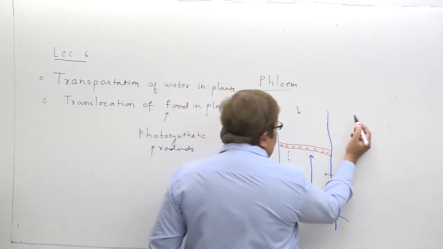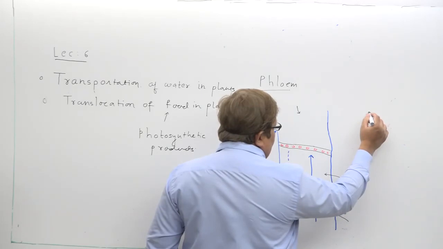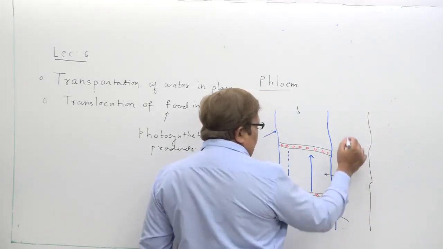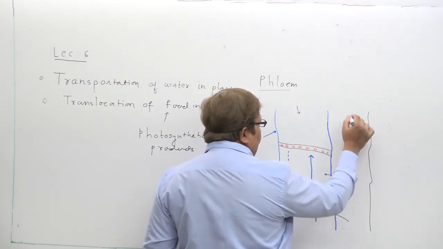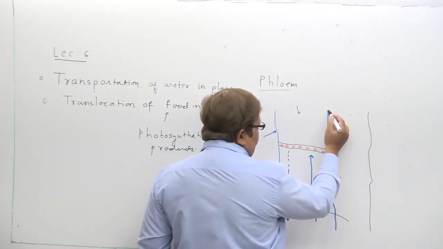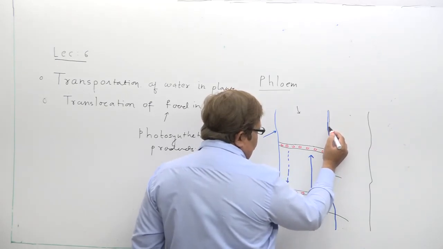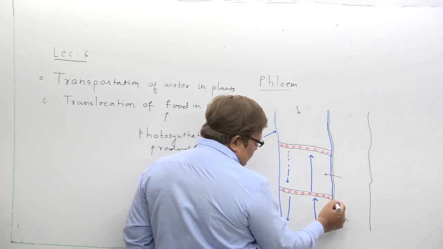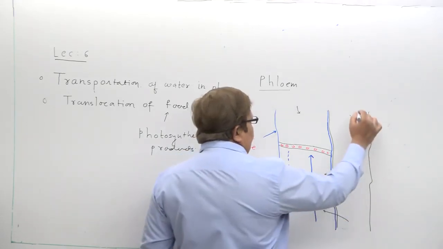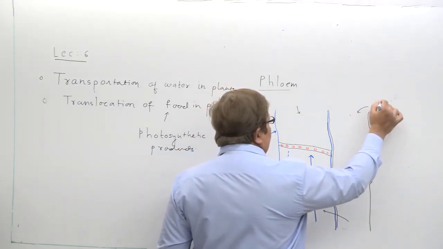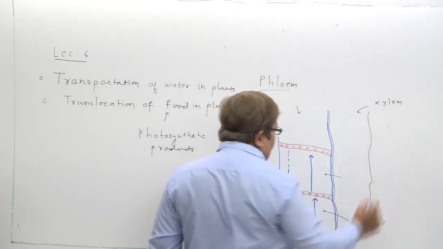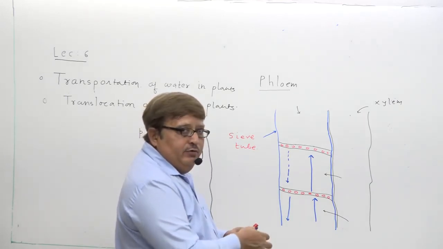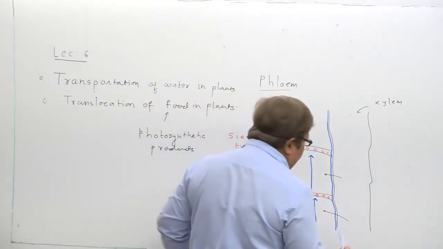I am drawing the xylem tissue just beside the phloem tissue. And you all know very well what flows in the xylem tissue: that is water in the upward direction.